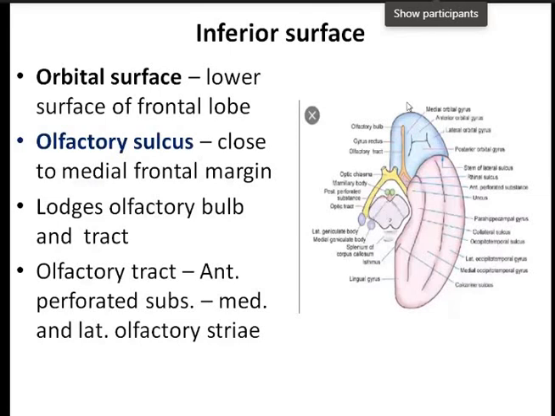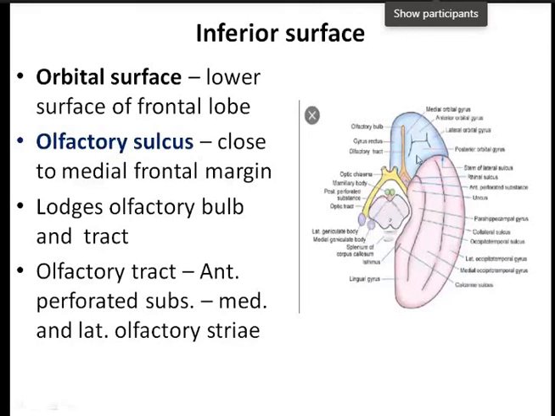And lateral to this, you'll find H-shaped sulci, which divide the orbital surface into anterior, posterior, medial, and lateral orbital gyri. So this is the anterior, this is posterior, medial to it is medial, and lateral to it is lateral orbital gyrus. Okay, so this is the orbital surface.